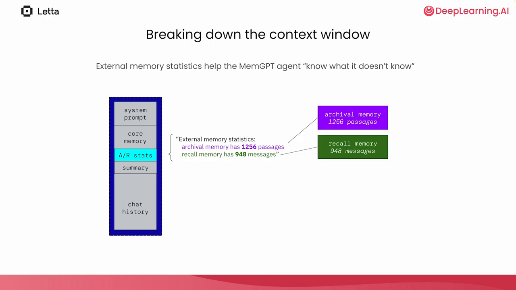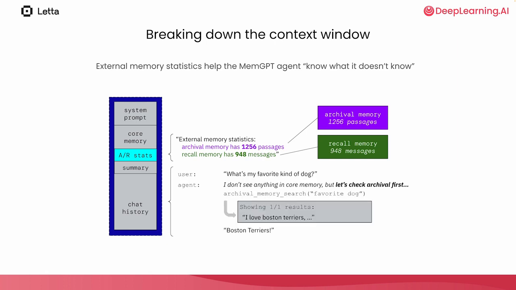In MemGPT, there's a special section of the context window that provides statistics about what's in external memory. For example, if the user asks a question that's not clearly defined by the core memory or chat history, if the agent sees that there's a lot of external memory, it will first check the external memory to see if it has the relevant information.